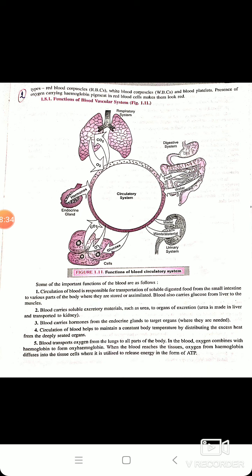You can see in the figure with the help of the arrow, you can see the circulatory system, and from the small intestine, food and water are entering into the circulatory system.